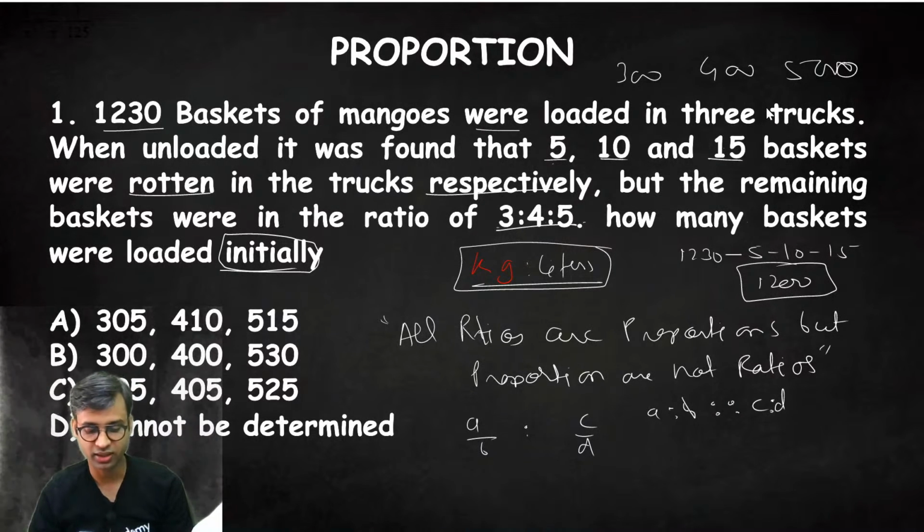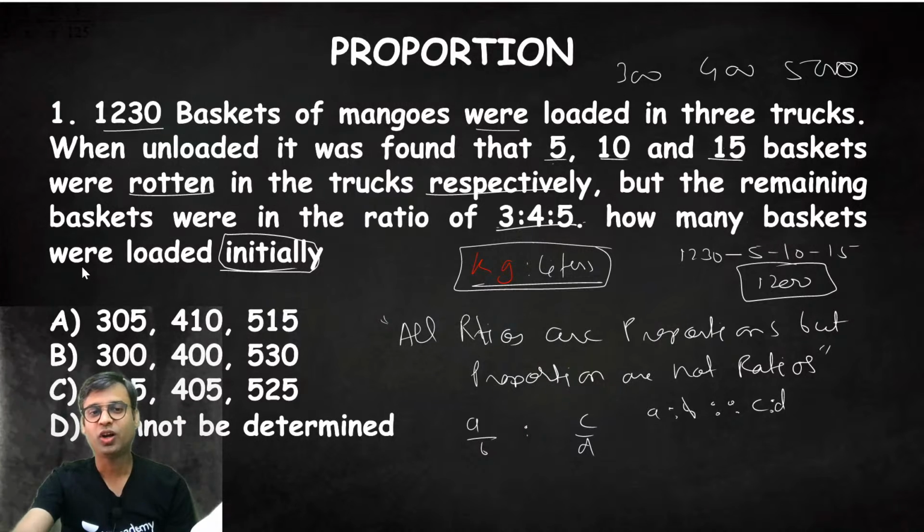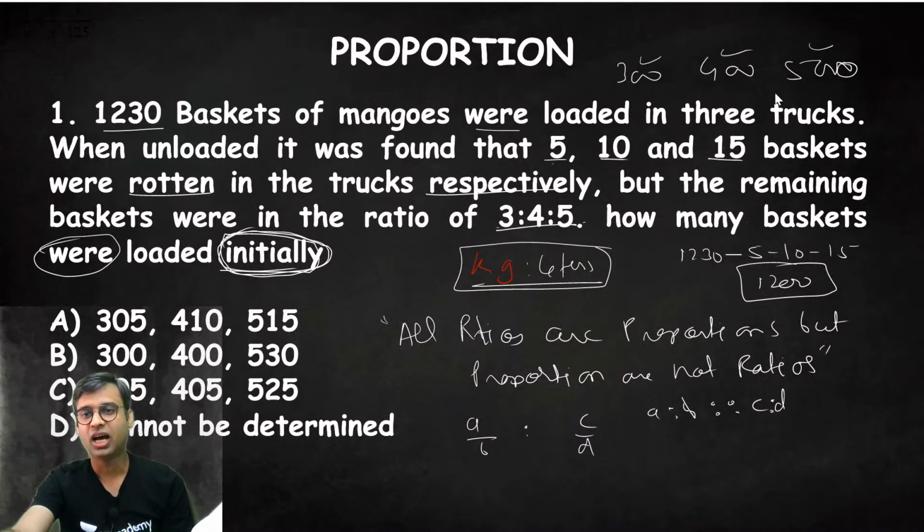How come? 1200 into 3 divided by 12, 1200 into 4 divided by 12, and 1200 into 5 divided by 12. This is the remaining baskets. What we need to calculate is the original baskets, the number of baskets originally loaded. These are the remaining after 5, 10 and 15 baskets were rotten. So originally 300 plus 5, 400 plus 10 and 500 plus 15 baskets were loaded. So 305, 410 and 515 is the right answer.